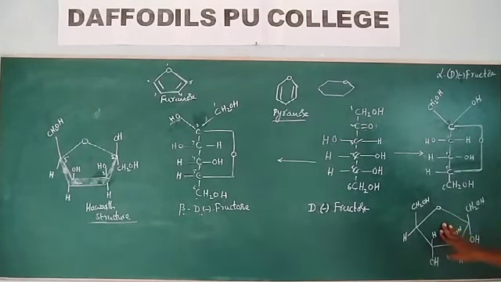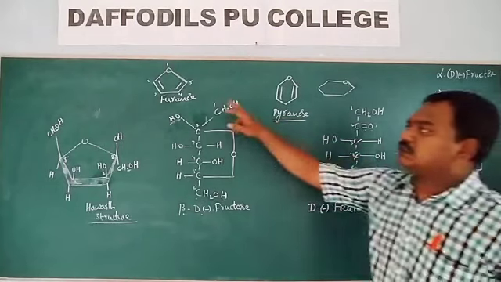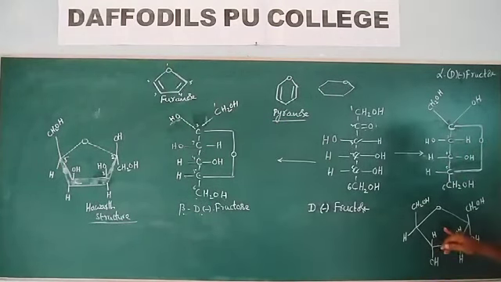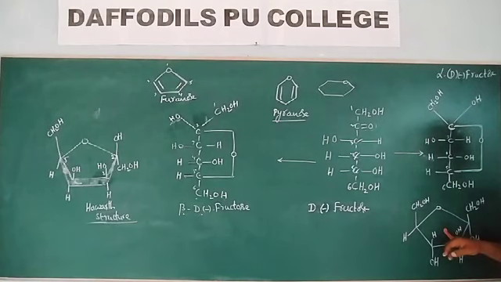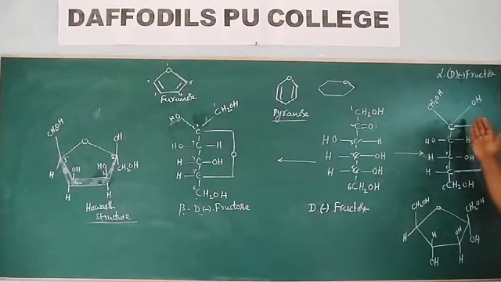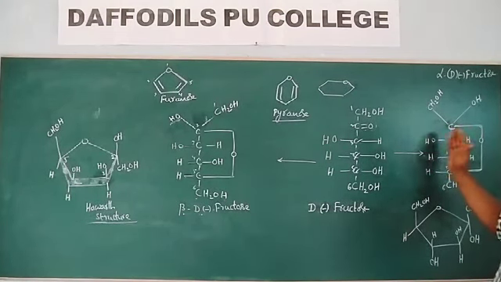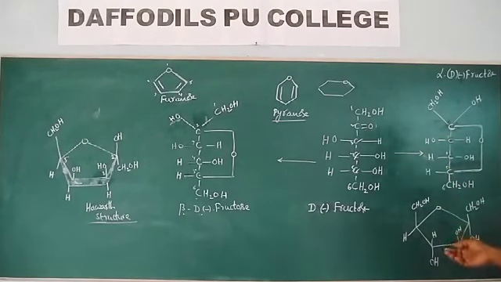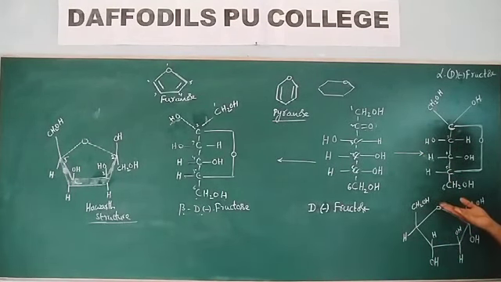In this simple structure, the same fructose molecule is represented as a furanose ring. The groups which are present at the right side in Fischer projection are placed below in Haworth structure, and the groups which are present at the left side of Fischer projection are placed above in Haworth structure.